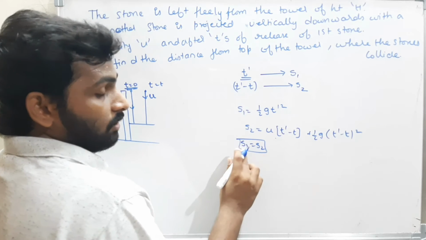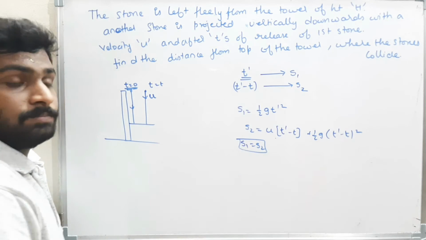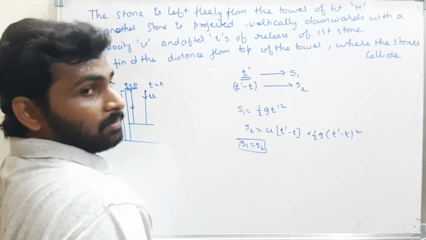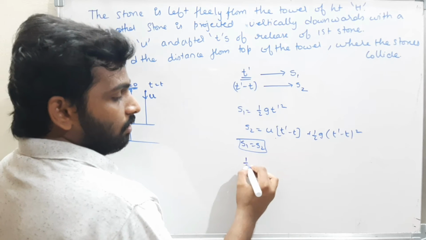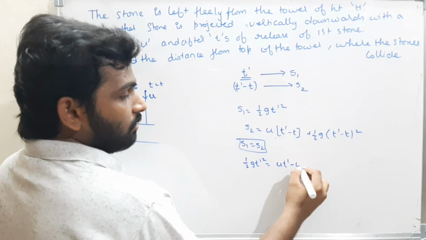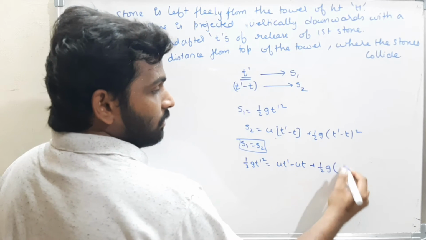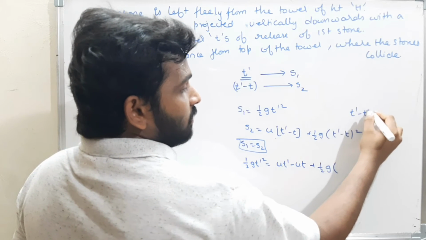If I equate them, when the distance traveled by the first body and the distance traveled by the second body is same, that means they are colliding. Now, if I equate that, I will get the time. Half g t dash square is equal to u t dash minus u t plus half g t dash minus t whole square.